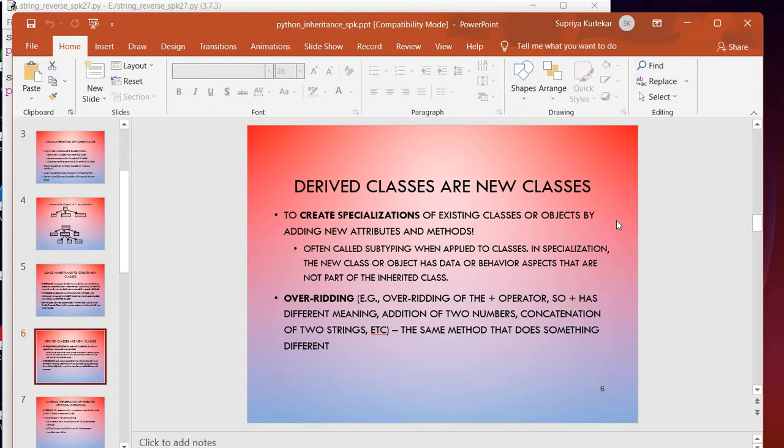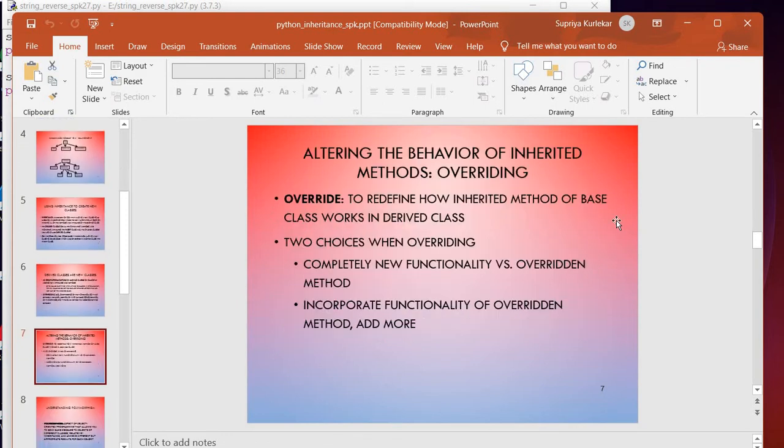To create specialization of existing classes or objects by adding new attributes and methods, often called subtyping when applied to classes. In specialization, the new class or object has data or behavior aspects that are not part of the inherited class. Overriding, as far as considered, may apply to an operator with different meanings, such as addition of 2 numbers and concatenation of 2 strings. The same method does different things, so the name is kept the same.